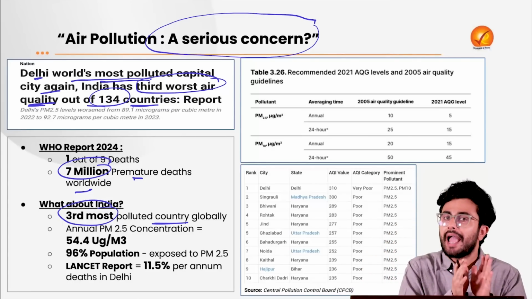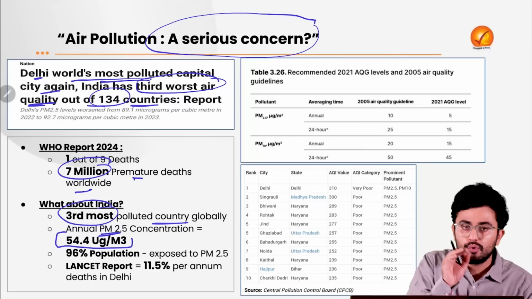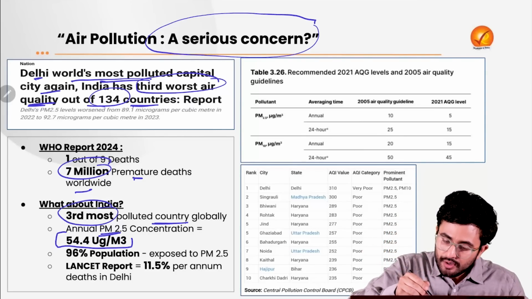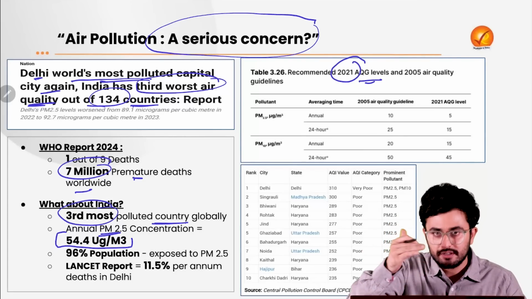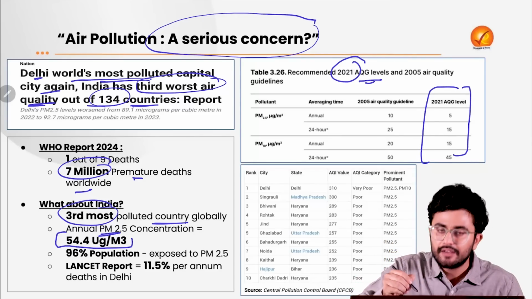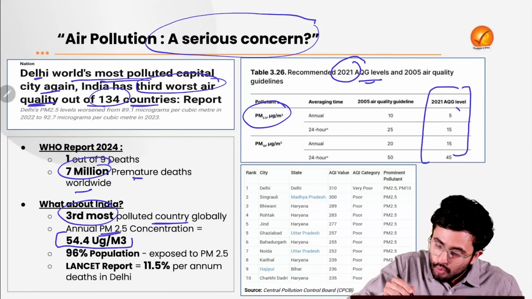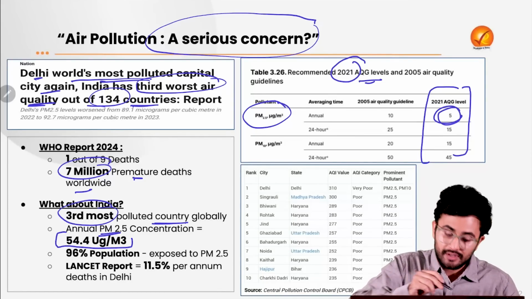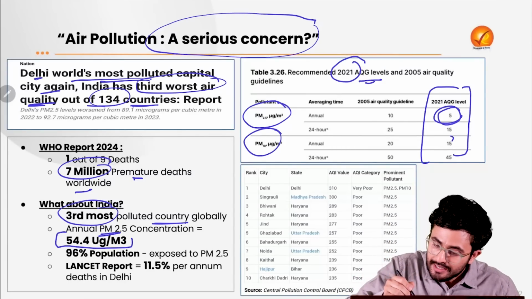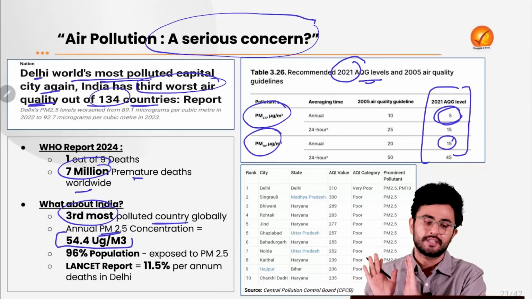Coming to the annual PM 2.5 concentration, it currently stands at 54.4 µg per meter cube. Keep this in mind that as per the World Health Organization's report, the AQG level that should exist for PM 2.5 is only 5 on an annual level. We are at 54.4. When it comes to PM10, it stands at 50, right? This data has been sourced from the World Health Organization's report itself.